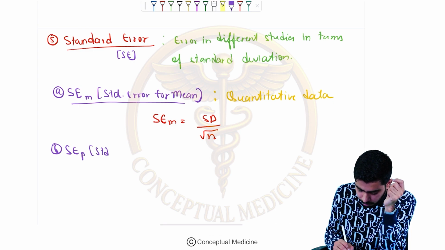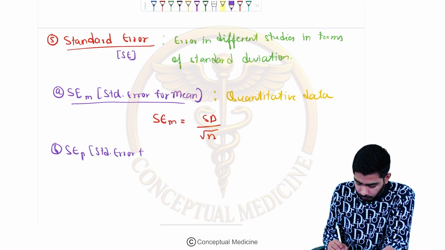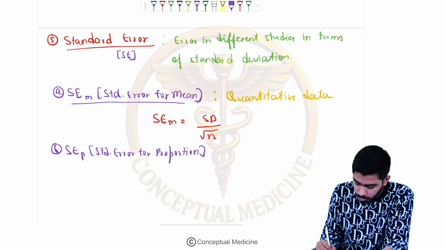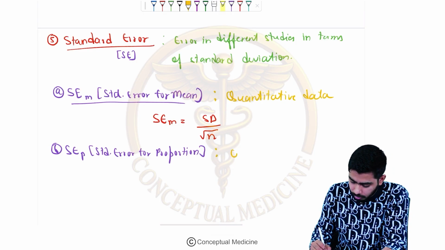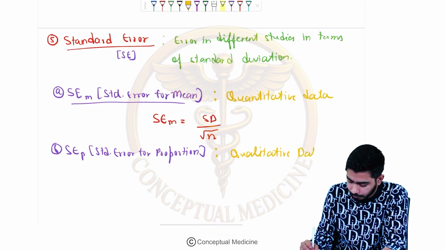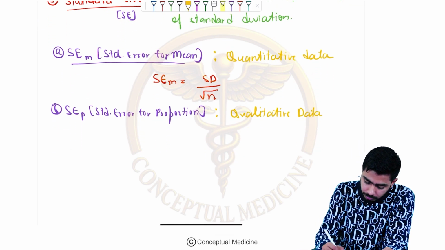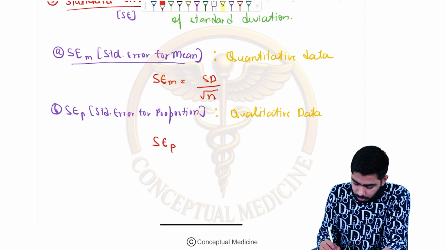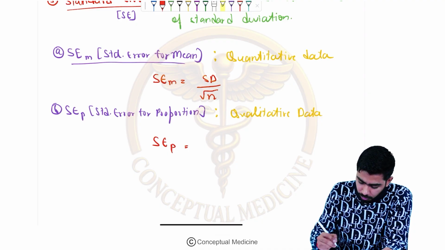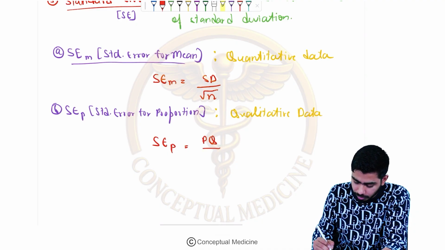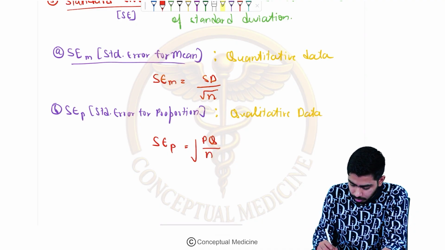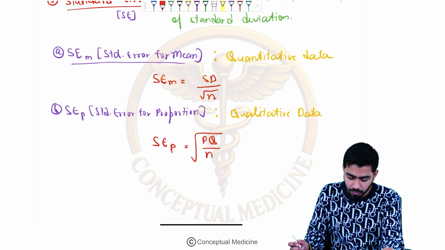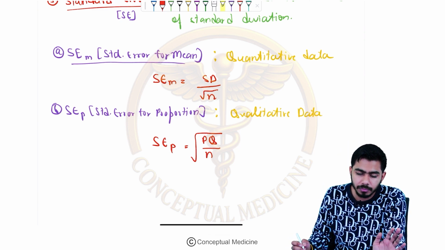Proportion is qualitative data, so it is generally used for the calculation of qualitative data. Here we need to remember this formula particularly: standard error for proportion equals the square root of PQ divided by n. Here we will not use the standard deviation.